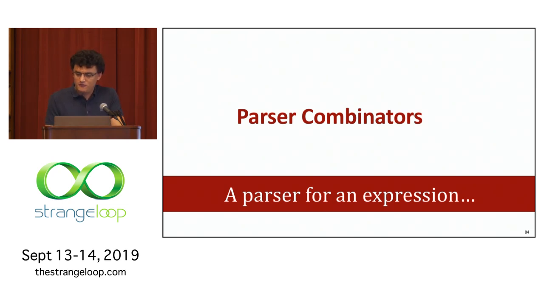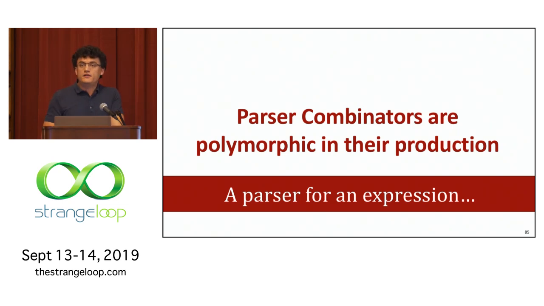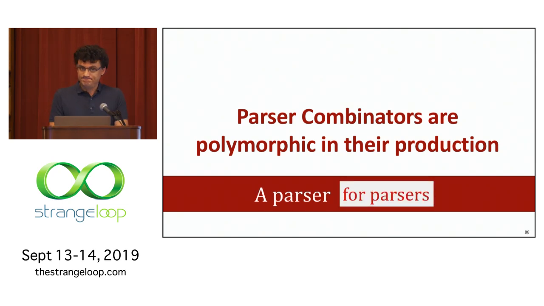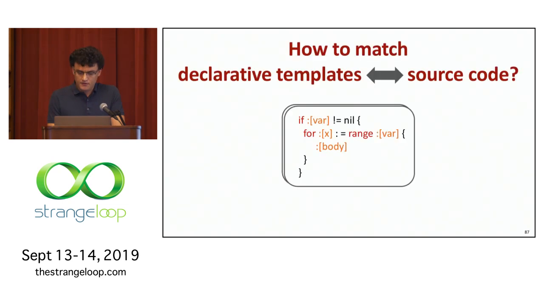And parser combinators are very interesting because they're polymorphic in their production, meaning we can really write a parser for almost any type, including parsers. So we can write a parser for parsers. And really, that's the underlying mechanism that achieves this ability to match declarative templates to source code. So this template is actually something that defines a parser.